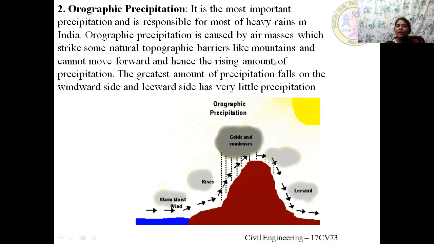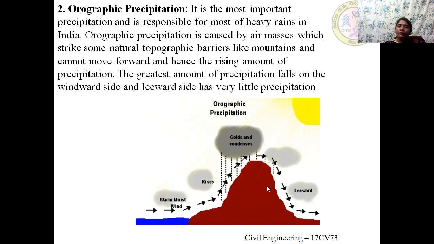It is caused by air masses which strike some natural topographic barriers like mountains, and they cannot move forward, hence they start rising up. The rising air causes precipitation. The greatest amount of precipitation falls on the windward side, and the leeward side has very little precipitation.